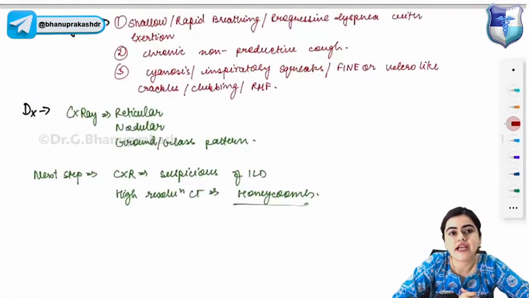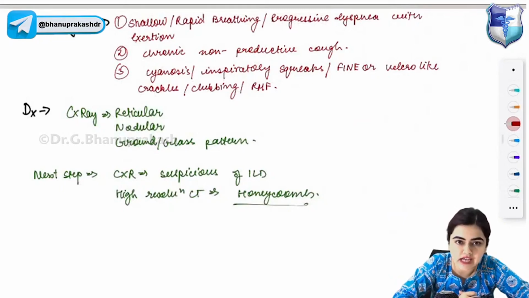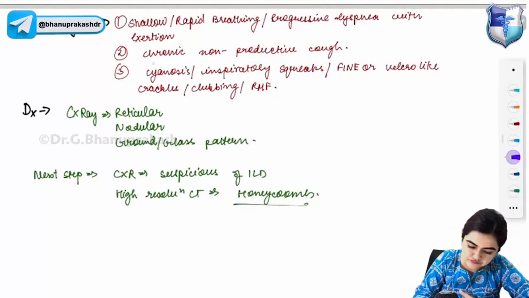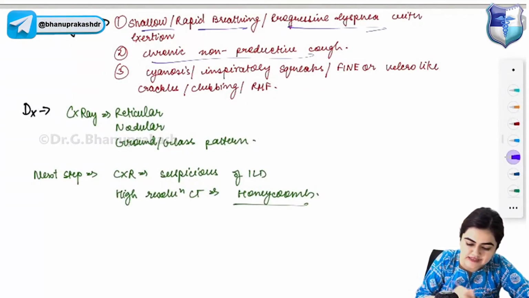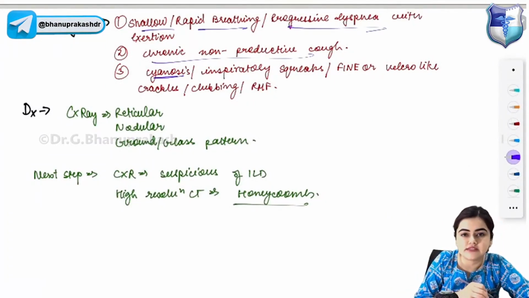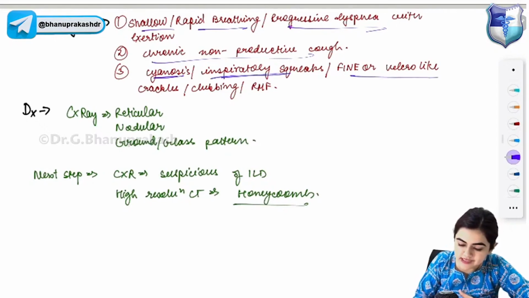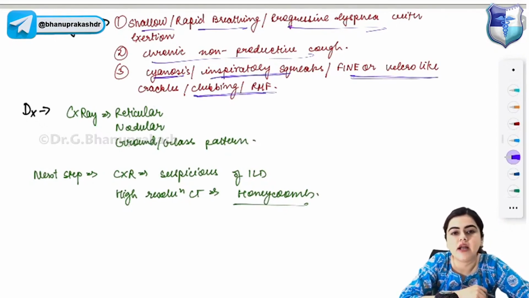Let's come to the history and physical examination findings of interstitial lung disease. I told you there will be stiffness of the lung. Due to the lung becoming stiff, with a lot of fibrosis happening inside, what will happen? The breathing of the patient will become shallow. There will be rapid breathing, progressive dyspnea on exertion, chronic non-productive cough, cyanosis, inspiratory squeaks, fine or velcro-like crackles, and clubbing or right heart failure.